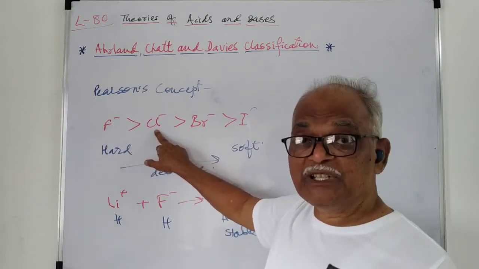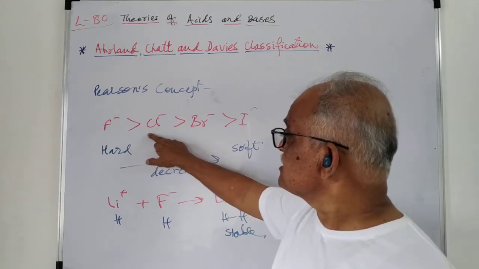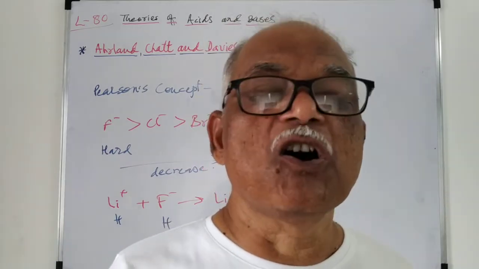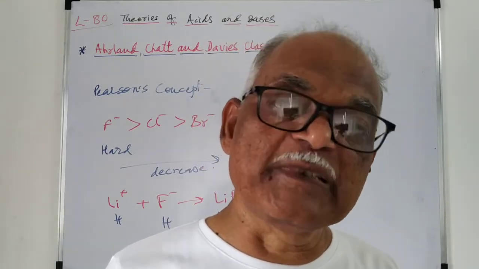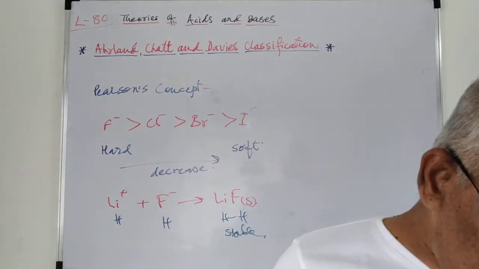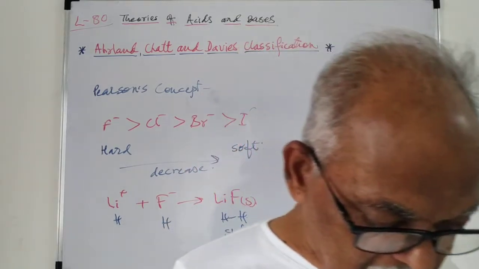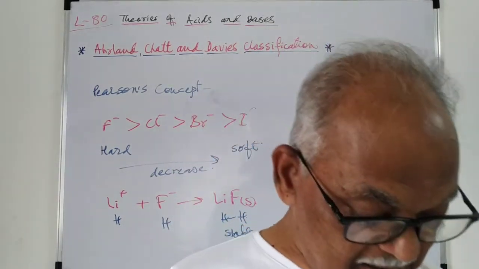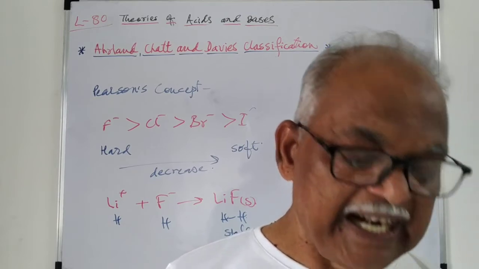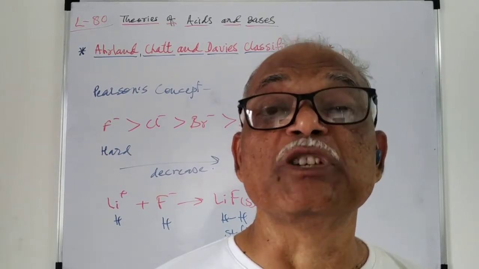As size increases, the hardness goes on decreasing, or in other words, softness goes on increasing. So the hard species are not easily polarizable; these are called non-polarizable species. And soft species are larger in size and they are readily polarizable.